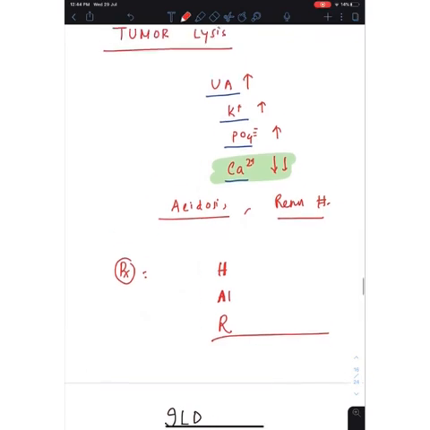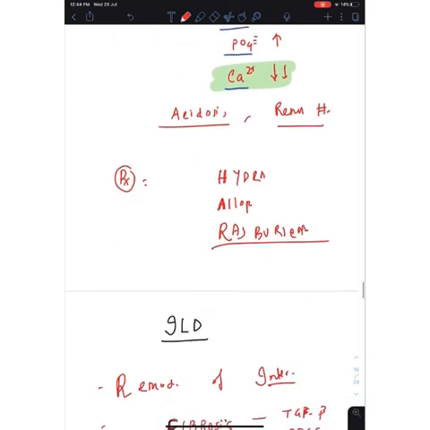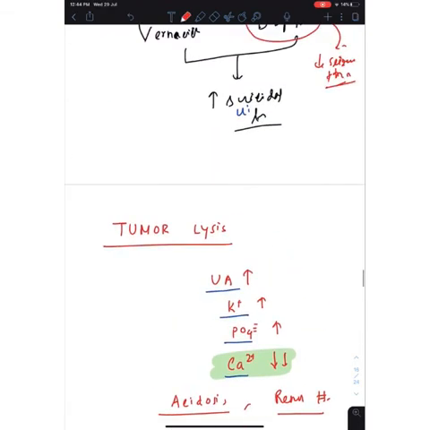What is the treatment of tumor lysis? You can give aggressive hydration. You give allopurinol because you want to decrease the uric acid, and you also use rasburicase because you know this drug is decreasing the uric acid. So this drug is also used in the gout. So that's all about the neoplasm of the lung.